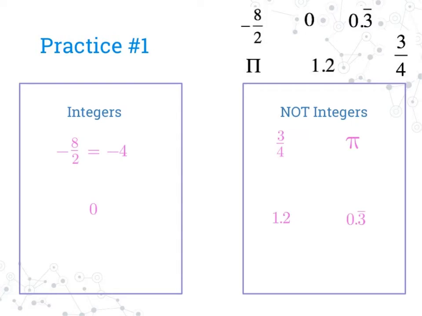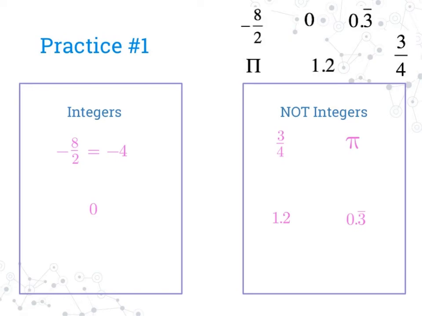How did you do? Were you able to identify the things that are not integers versus the things that are integers? Let's take a look at the side that says integers first. So -8 divided by 2, if I work out that math, I get -4. -4 doesn't have a fraction, it doesn't have a decimal, it is a negative or a positive, so it is an integer. 0 doesn't have any decimals, doesn't have any fractions, so it is an integer.